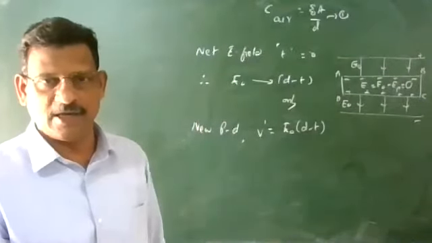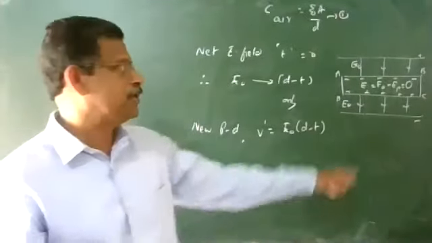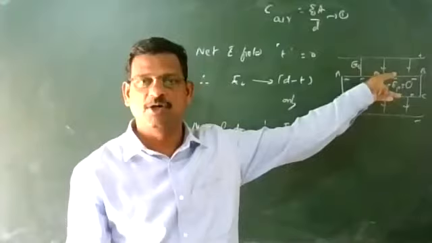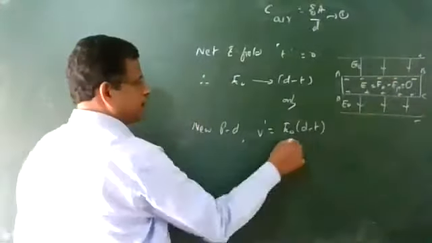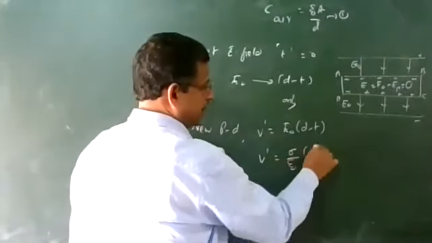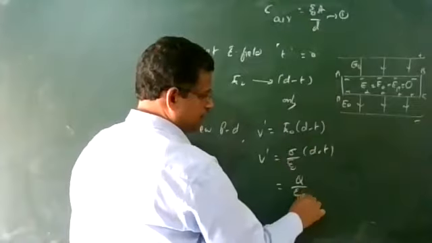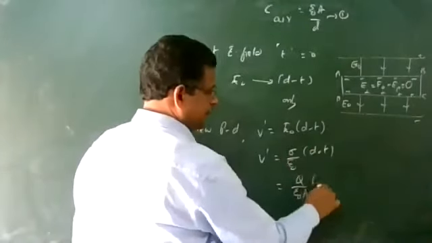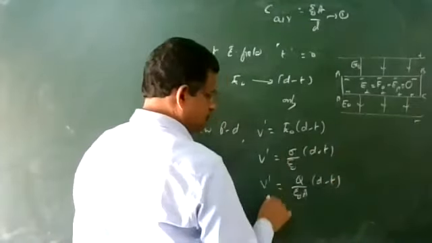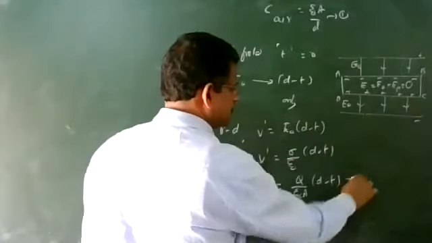So this is the new potential difference. What is the electric field, and over what distance is it existing? d minus t. So in some portion, the electric field becomes equal to 0. Put the value of E naught here. E naught is equal to sigma by epsilon 0, into d minus t, or sigma can be written as Q by A, charge upon area. So V dash is equal to Q by epsilon 0 A into d minus t. Equation number 2.